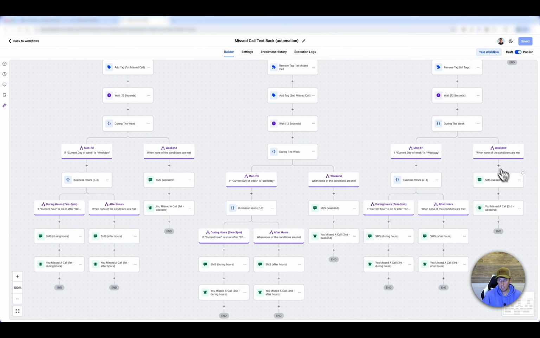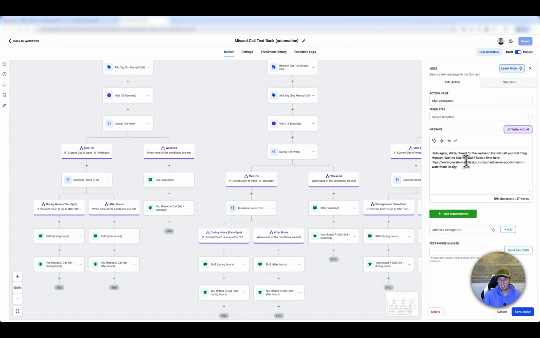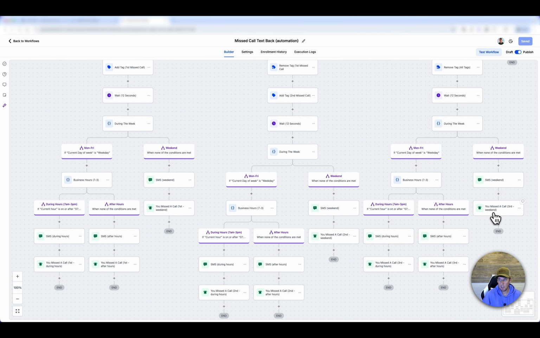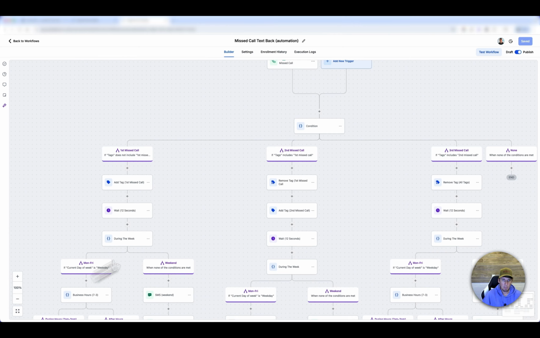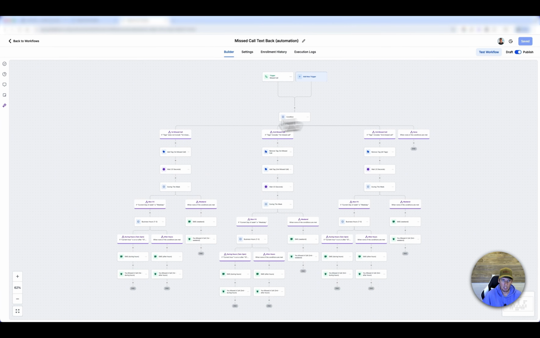And if they call on the weekend for the third time, it'll then send them a different message again, hello again, and then ask for an appointment. We'll get in contact with you Monday, and then send us a notification. So this is a little better setup than just doing the standard basic. You can kind of see what it all looks like here. So we have 3 different flows in our missed calls. And then after the third one, it removed all the tags.